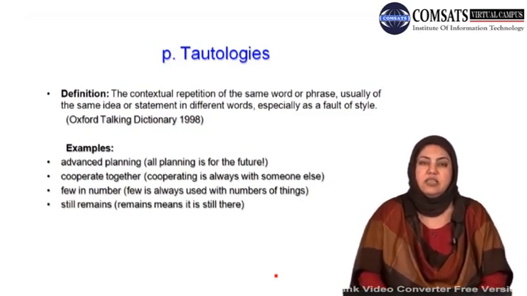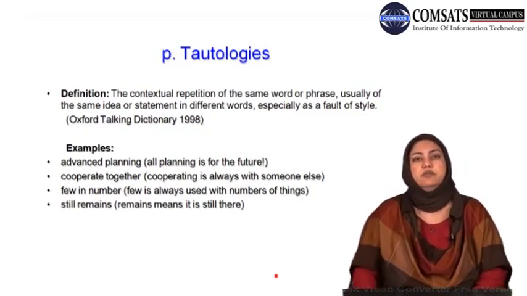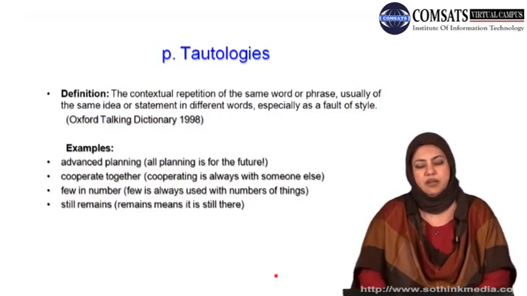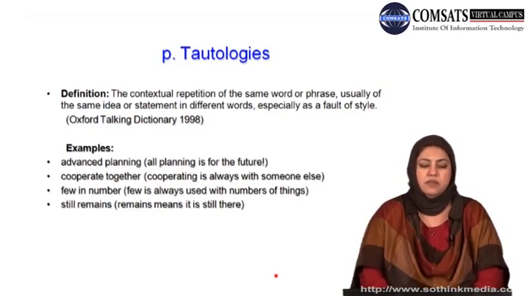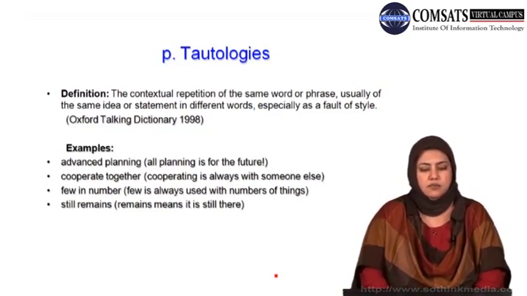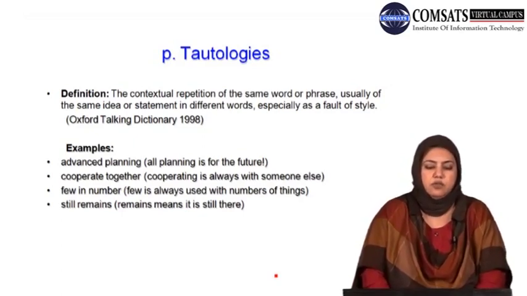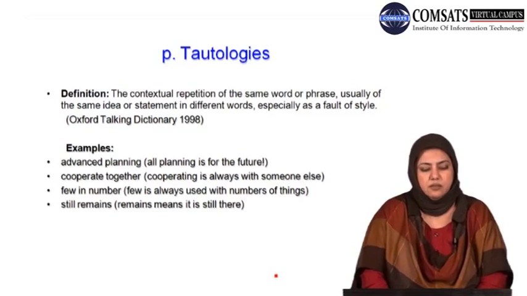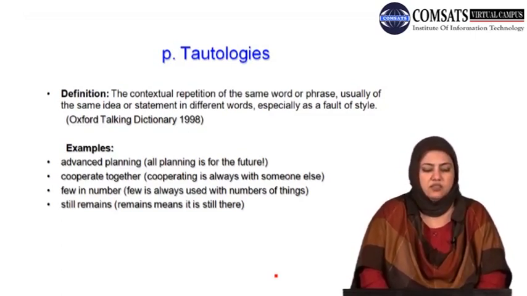अब इस definition में especially as a fault of style is very very important for you to understand. So if your writing style is formal and if you're writing formally in academic context, then tautologies are to be avoided. Look at the examples. Advanced planning. All planning is for the future, of course, so advanced लगाने की ज़रूरत नहीं है. Cooperate together. Cooperation is always with someone else, तो together की फिर ज़रूरत नहीं है. या together कहते हैं तो cooperate की ज़रूरत नहीं है.